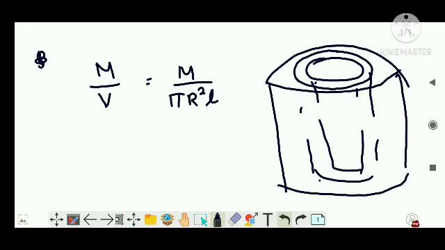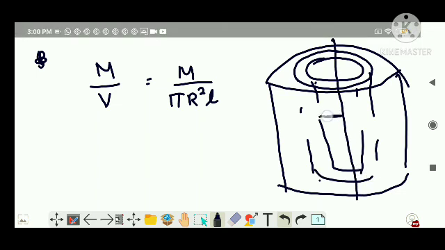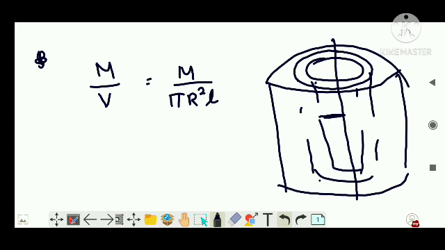Let's say this is the axis of rotation, and this thin strip of cylinder is just like a hollow cylinder, right? This is a thick cylinder. This much section was thick. From there I am drilling out a small strip of cylinder, right? Let's say that strip of cylinder is at a distance x from the axis of rotation, and this small element has thickness dx. Now the mass of the element I am going to consider is very small, that is dm.